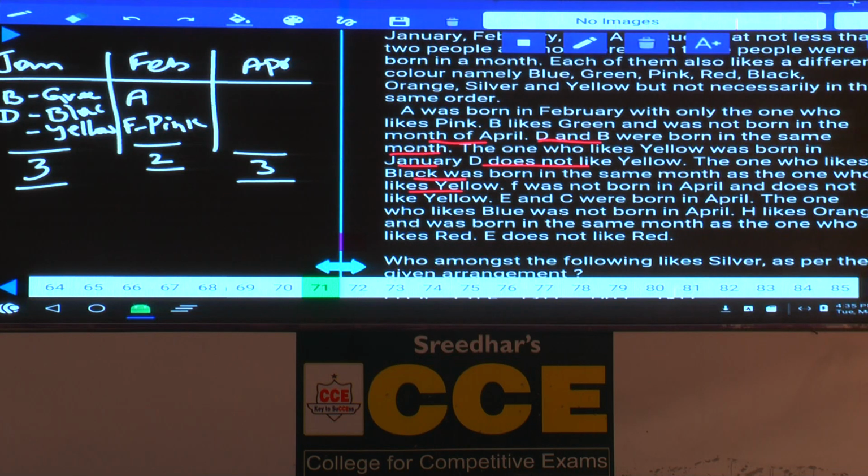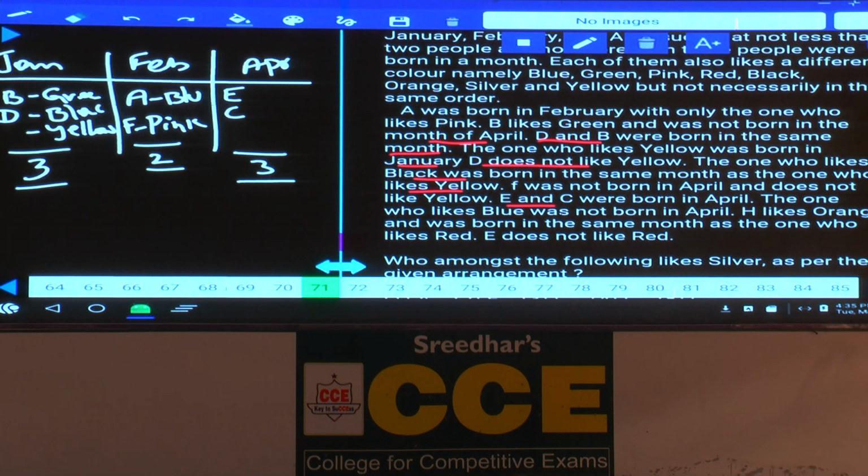And F does not like yellow. Hence, F cannot be in Jan. F must be in Feb. E and C were born in April. Now, E and C were born in April. The one who likes blue was not born in April, and the one who likes blue must be A, isn't it?